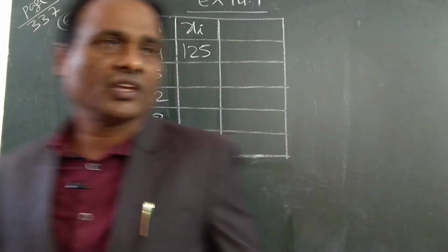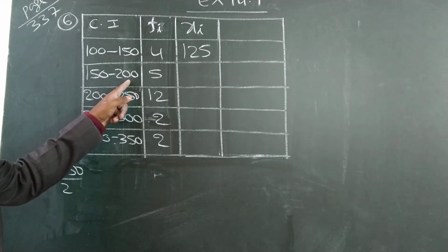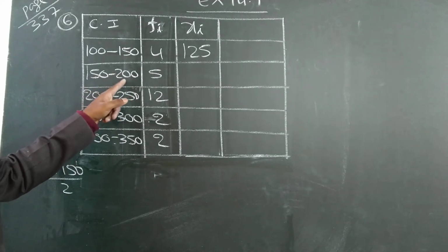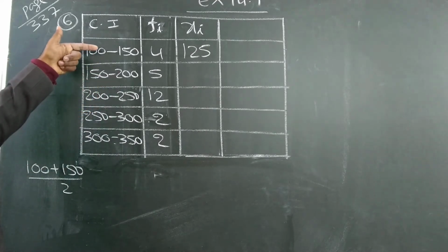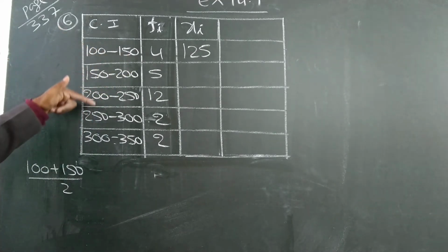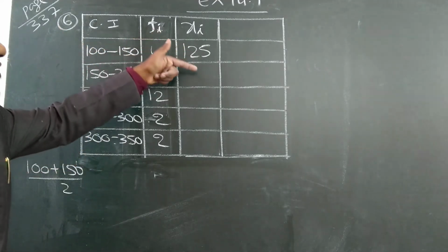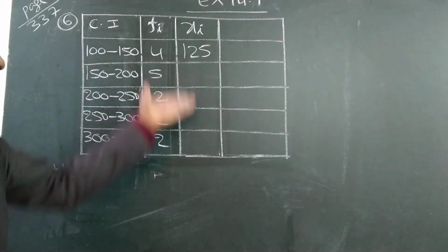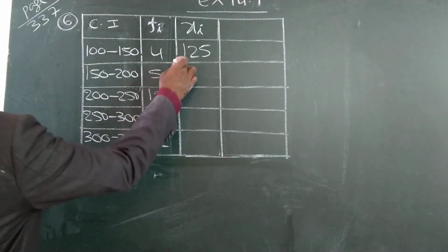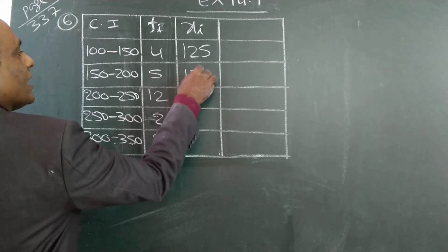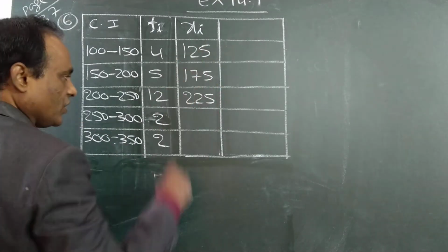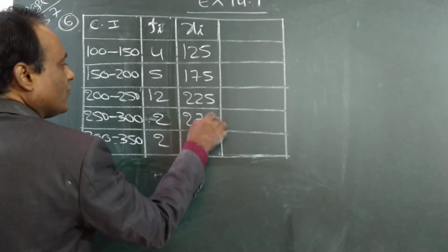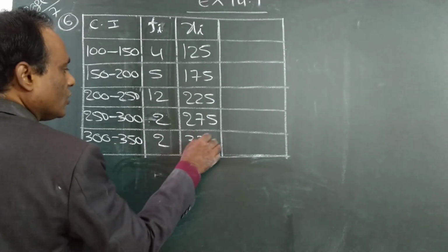Next step is 150 plus 200 by 2, that is 350 by 2, 175. You need not do it every time, because the difference is 50, 50, 50, 50, 50. So if you add 50, you will get all the mid values. Next mid value will definitely be 50 added, 225. 50 added, 275. 50 added, 325.